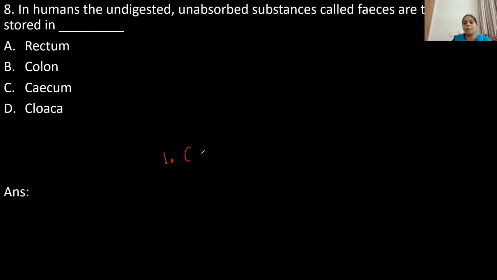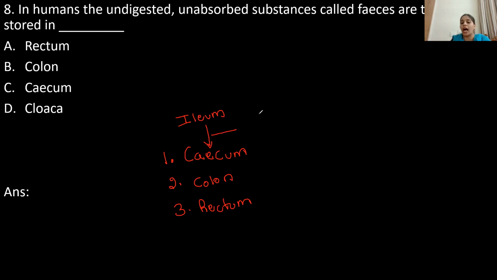One is the cecum, the second part is the colon, and the third part is the rectum. The undigested food from the last part of the small intestine, the ileum, opens into the cecum. This opening is guarded by a valve. It's not a sphincter. It's a valve called the ileocecal valve. This valve will prevent the backward flow of the fecal matter into the ileum.